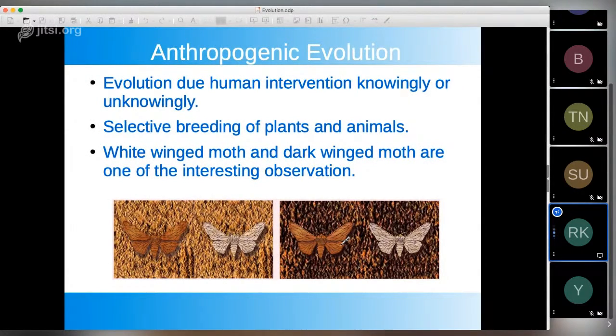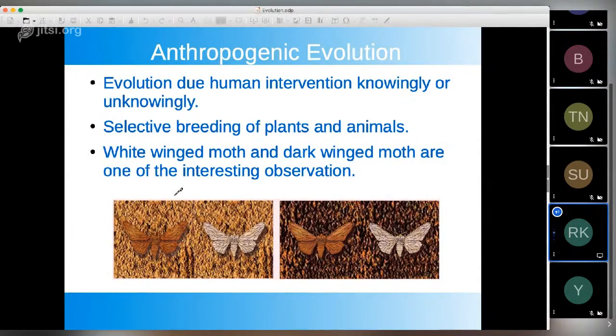Okay, this picture is also not very clear, but what you see in this picture is, in the first picture there is a different background, and in the second picture there is a different background. The organisms, or these two moths with different characteristics, remain the same.